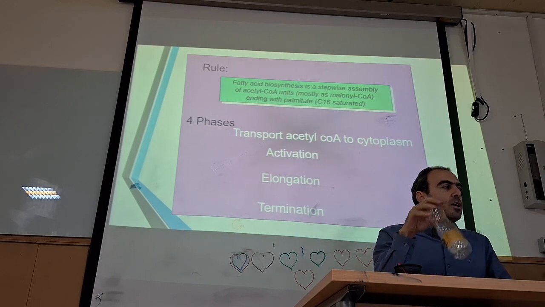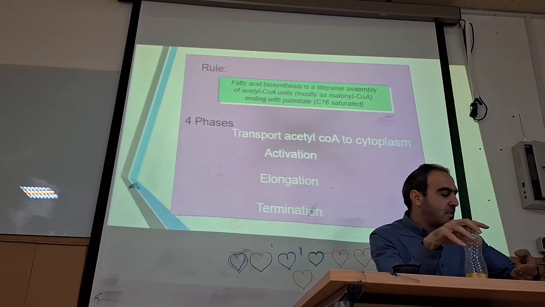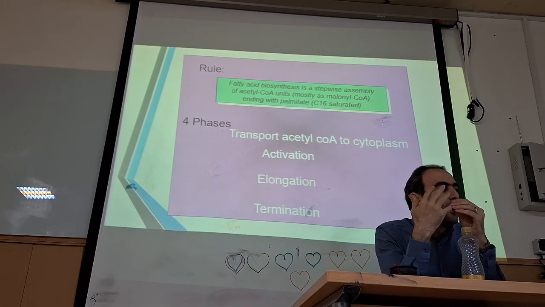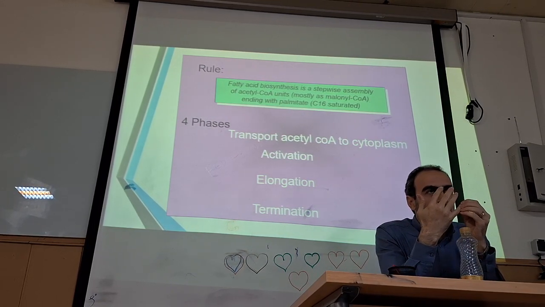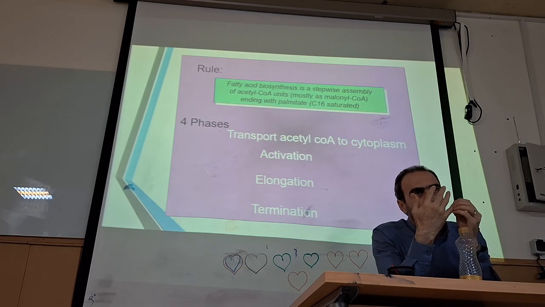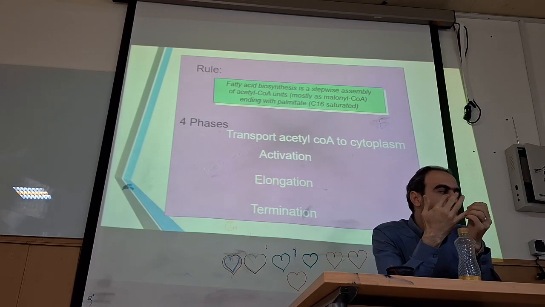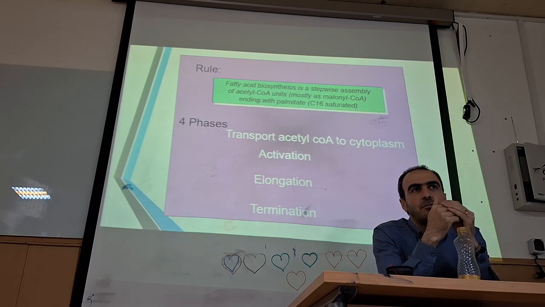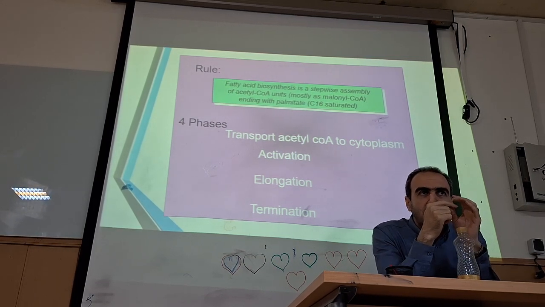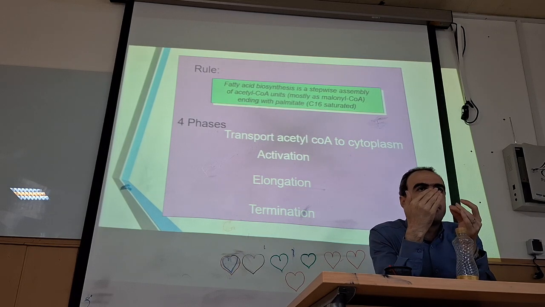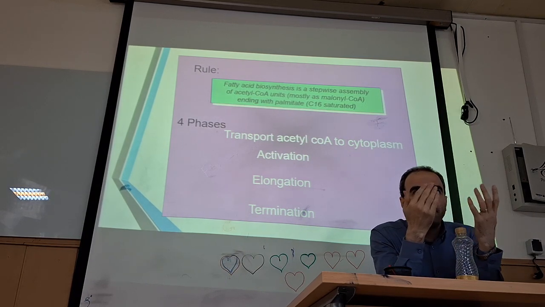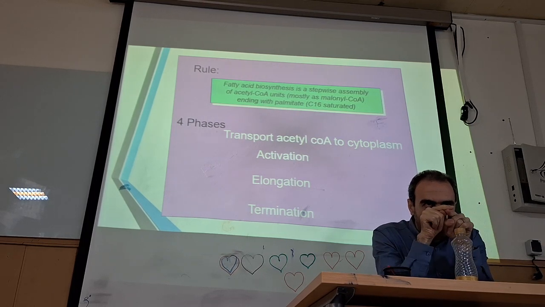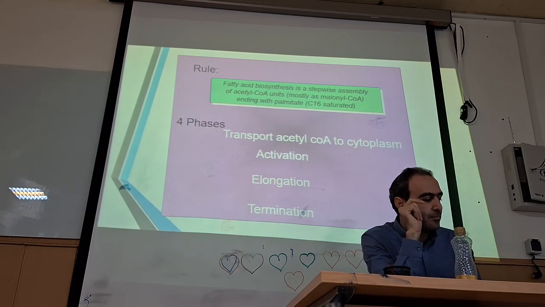So, fatty acid synthesis consists of 4 phases: transportation of acetyl-CoA from mitochondria to cytosol, activation, elongation, and termination. Elongation itself consists of 4 steps. Okay, it's different from these 4 phases. Elongation itself consists of 4 steps. These 4 steps you should learn.